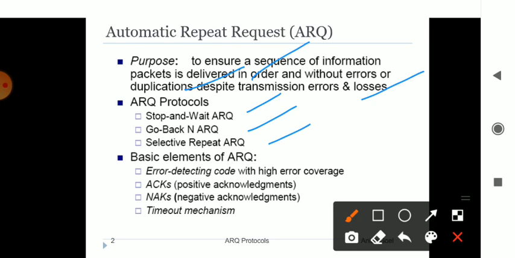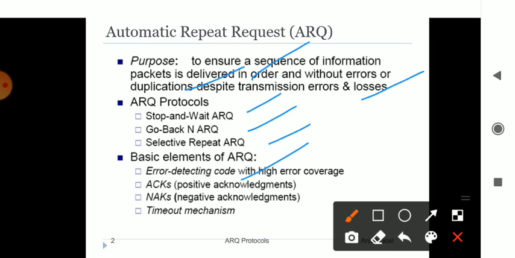There are various elements which are considered in the automatic repeat request. You can check out the elements. The most important one is that a code should be there to detect the error, with higher coverage. The error should be corrected, if not 100%, at least 95%. It should rectify the error and get it corrected. That element which corrects the errors should be there.